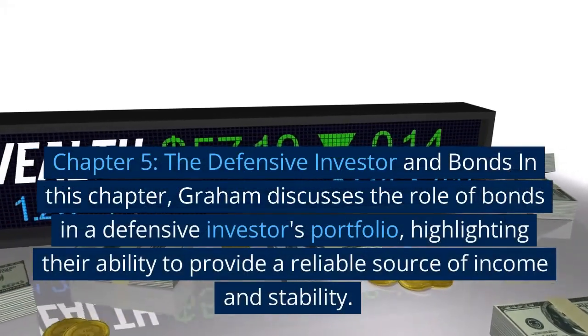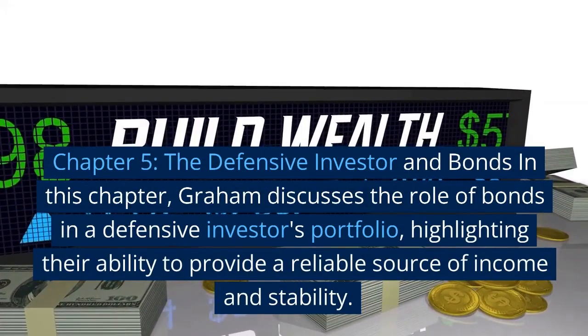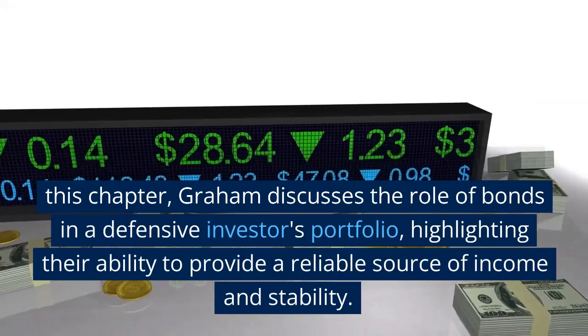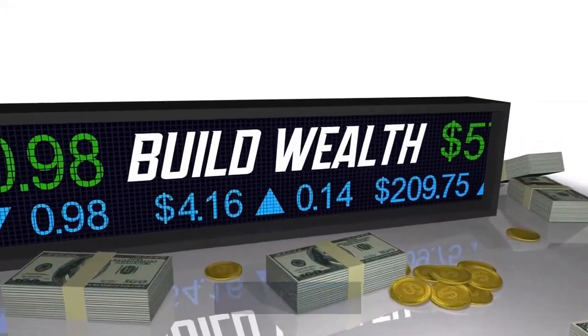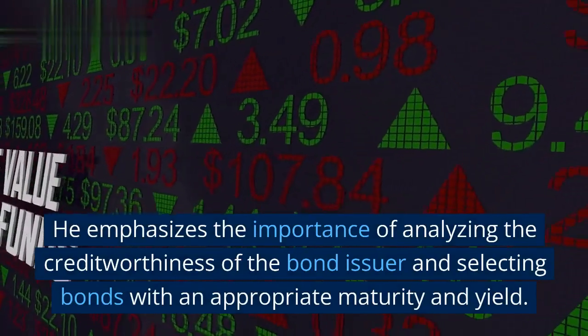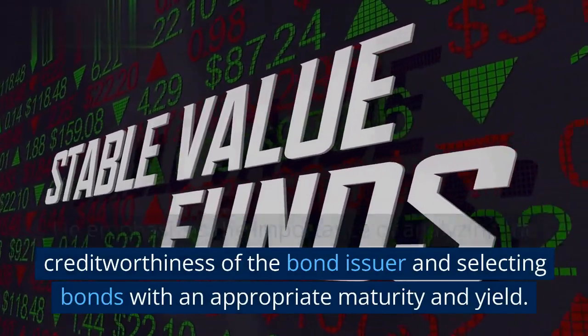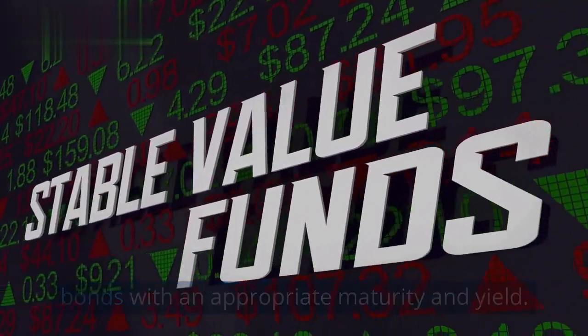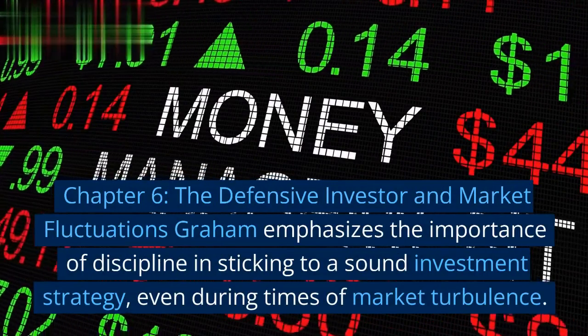Chapter 5. The Defensive Investor and Bonds. In this chapter, Graham discusses the role of bonds in a defensive investor's portfolio, highlighting their ability to provide a reliable source of income and stability. He emphasizes the importance of analyzing the creditworthiness of the bond issuer and selecting bonds with an appropriate maturity and yield.